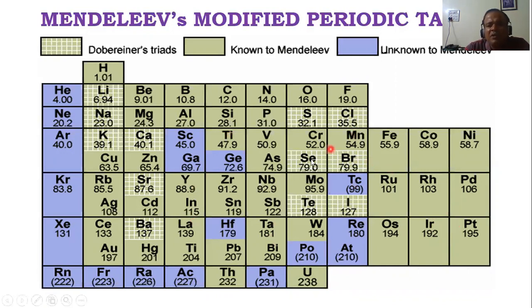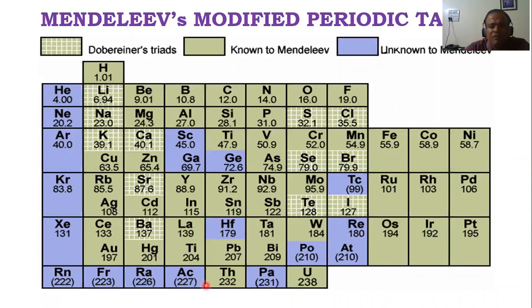Generally, he put all the elements in the increasing order, but at some places he put higher atomic mass element before the lower atomic mass. As I told you, the first example I gave you: cobalt and nickel, tellurium and iodine, osmium and iridium, tungsten and rhenium, whatever. So these are the problems. Let's see the next one.